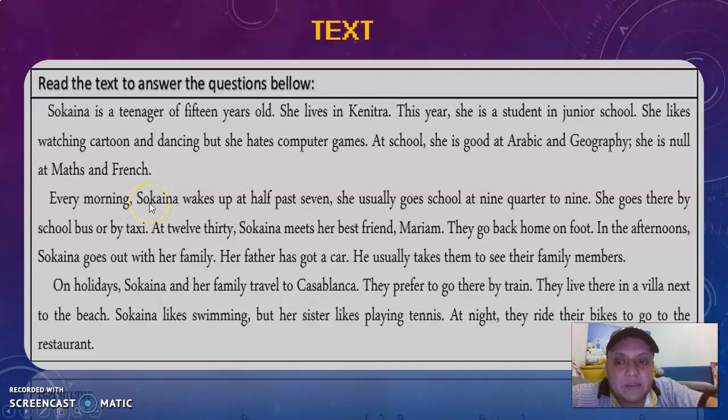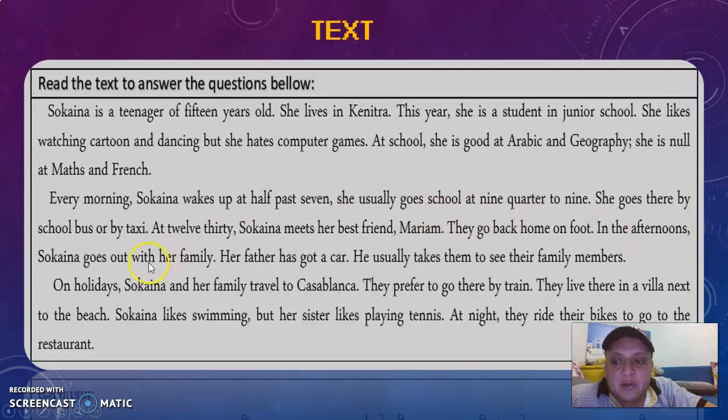Every morning, Sukaina wakes up at 7:30. She usually goes to school at 8:45. She goes there by school bus or by taxi. At 12:30, Sukaina meets her best friend Miriam. They go back home on foot.